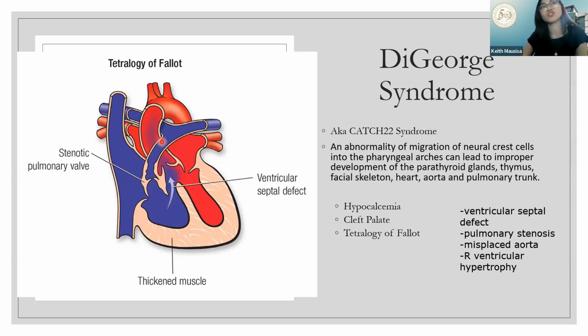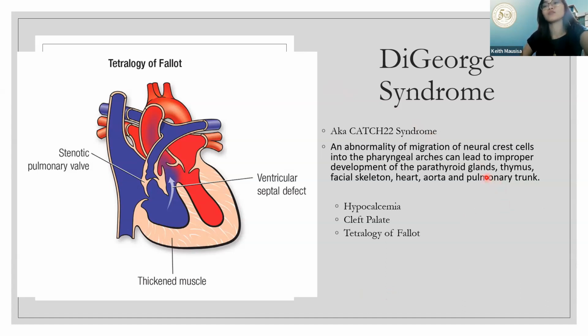Ibig sabihin, medyo tumitigas yung kanyang pulmonary trunk, or the pulmonary artery. Ayan po. So, parang medyo domino effect yung dating niya. So, that's your tetralogy of Fallot. Automatic yan, magkakasama yan pag sinabi mong tetralogy of Fallot. So, you can find that in the DiGeorge syndrome. Okay? Next.